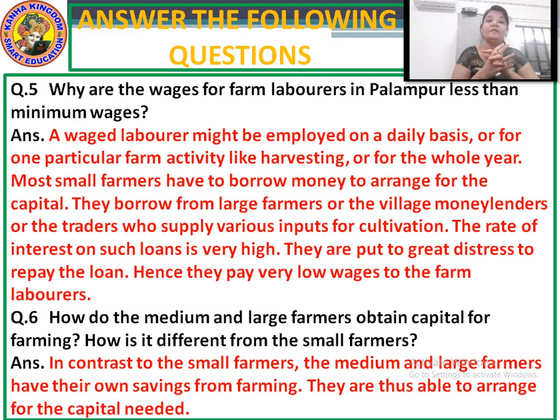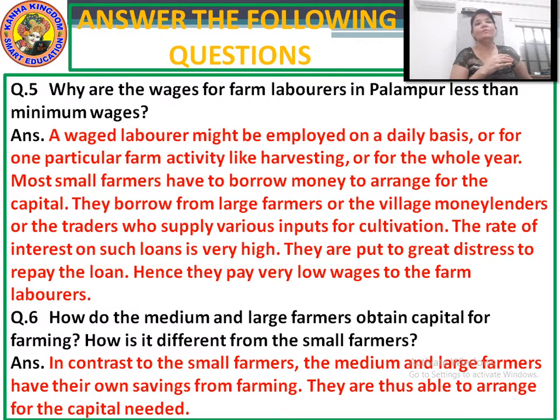How is it different from the small farmers? Answer to it is: in contrast to the small farmers, the medium and large farmers have their own savings from farming. They are thus able to arrange for the capital needed.